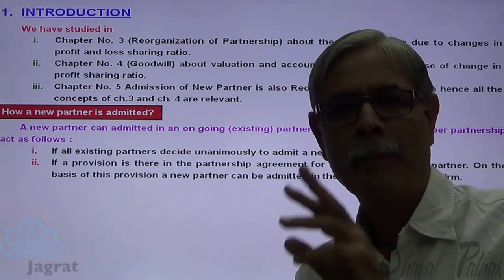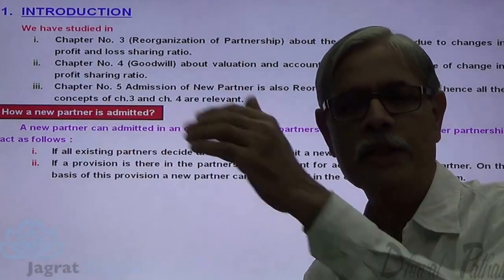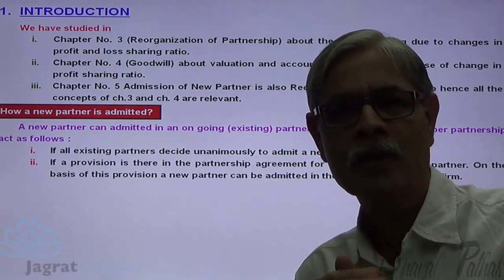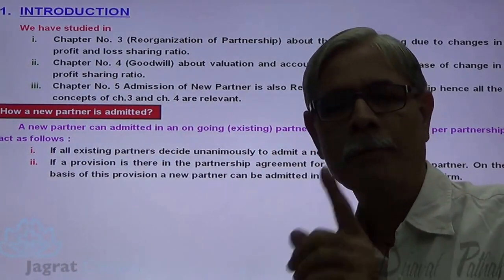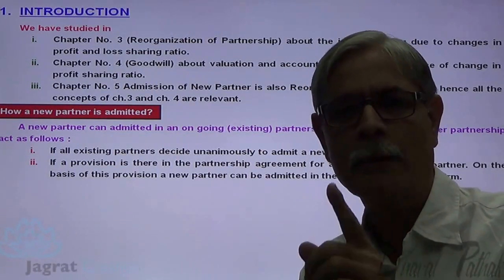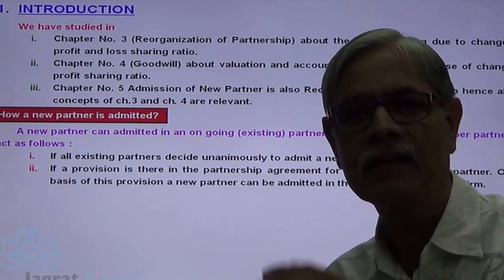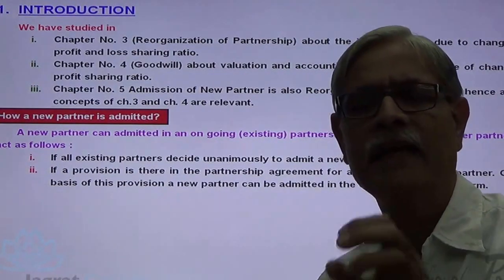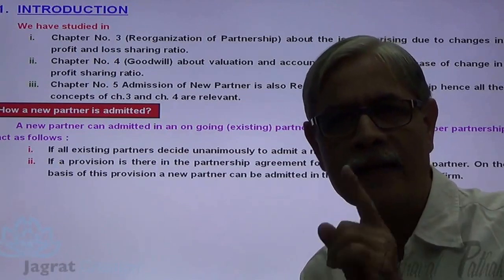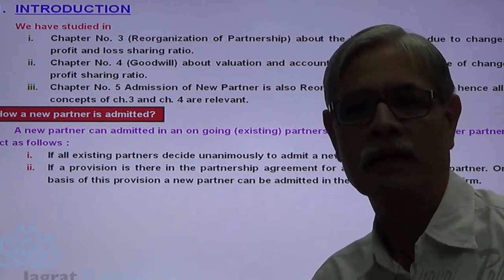For that, majority rule can never prevail. So A and B say, yes, D is to be admitted. C says no. So there is a majority for admission of D. But no decision can be taken by such majority. There should be a unanimous consent. So all the partners A, B and C should consent, should agree that yes, D is to be admitted, and then D can be admitted. So there should be a unanimous decision. All the existing partners should consent to an admission of a new partner.